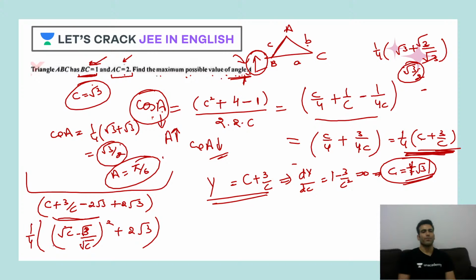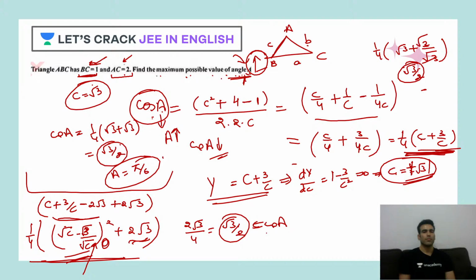And this is 1/4. Now the minimum value for the square term will be 0. So the minimum value overall will be 2 root 3/4. So root 3/2 will be your minimum value of cos A. So the maximum value of A will be pi/6.